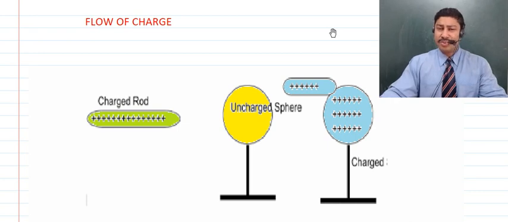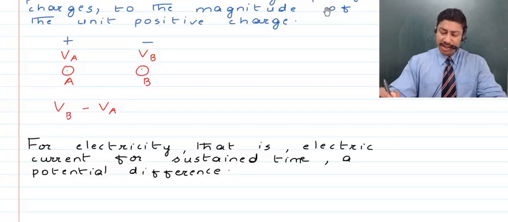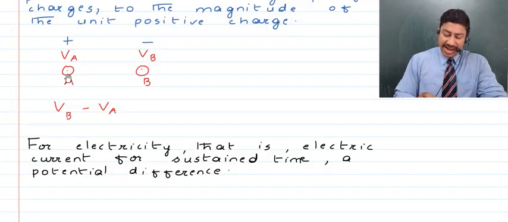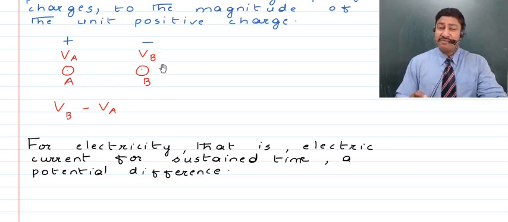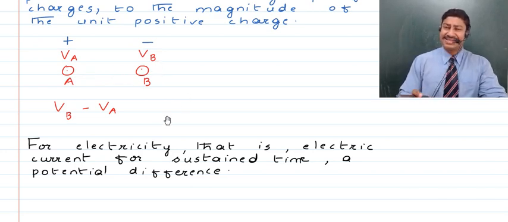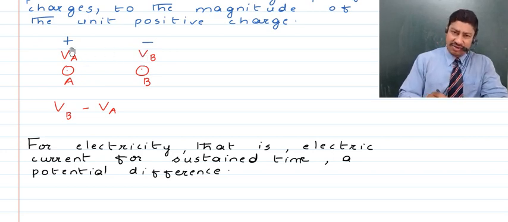For that there's always a difference in potential which is required, right? So you require to remember that if you talk about a potential difference between two terminals, which is developed for a long period of time as it is done in cells, only then there will be a flow of current from excess of electrons to deficiency of electrons.